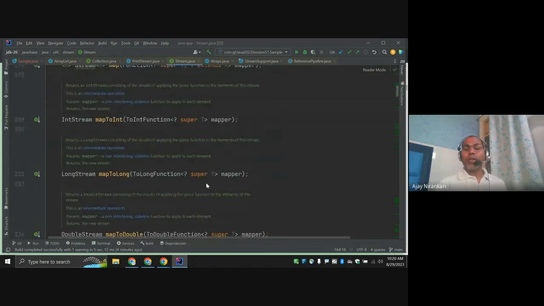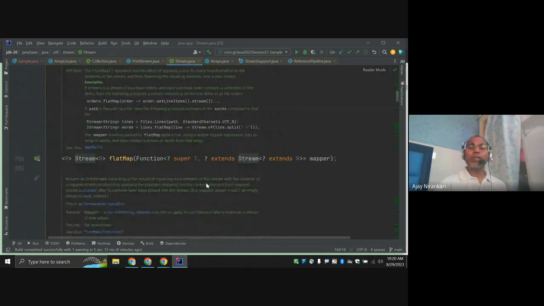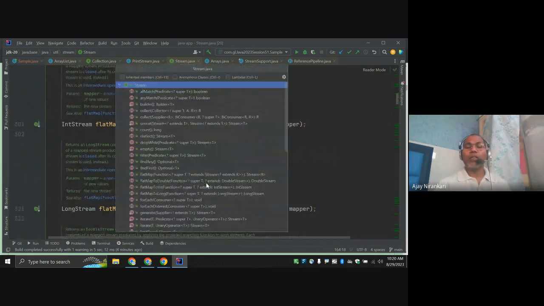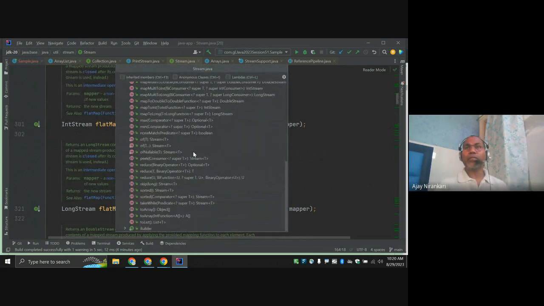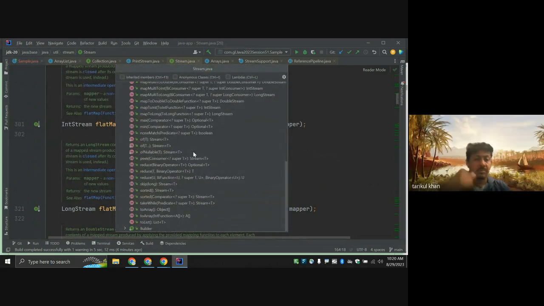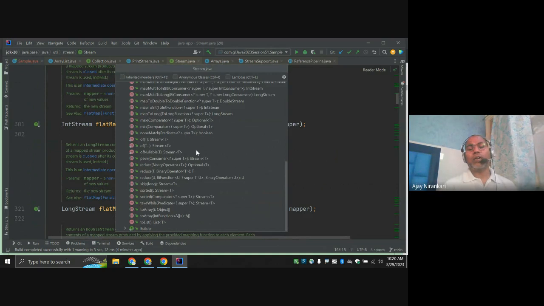Filter, map, reduce, max, min, all these methods are here. So we can get the benefit of these methods. These just help to understand how this stream works.